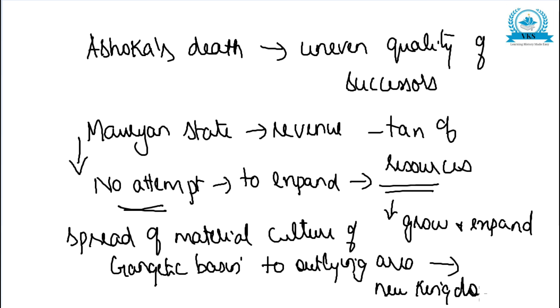Many new kingdoms formed because of the spread of the material culture of the Gangetic Basin to outlying areas. So this also was another reason for the decline of the Mauryan Empire. Because of all these reasons, we can say that slowly, stage by stage, the Mauryan Empire came to an end. So let us see the points which we have studied till now.